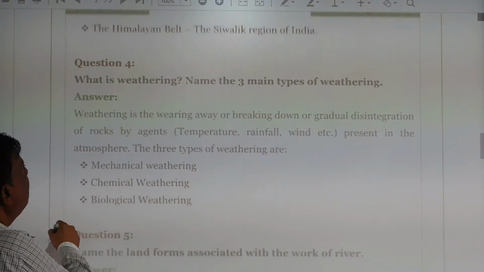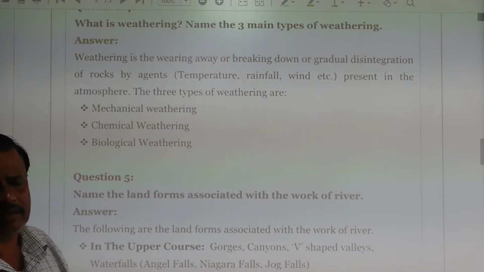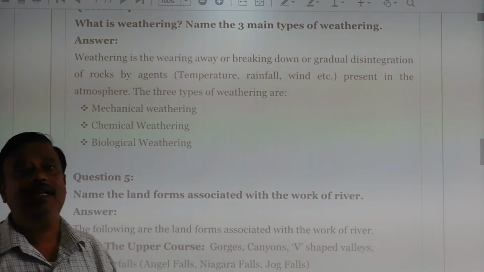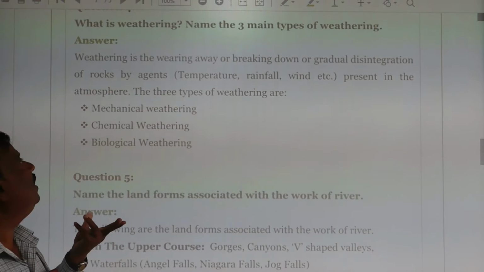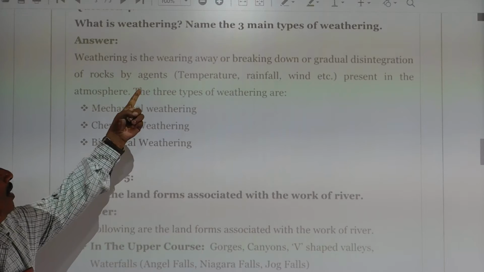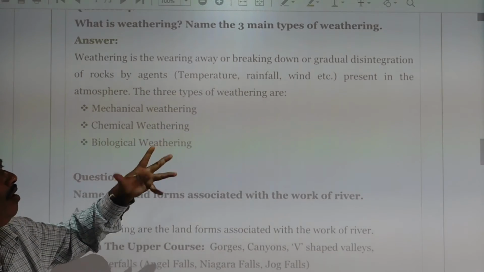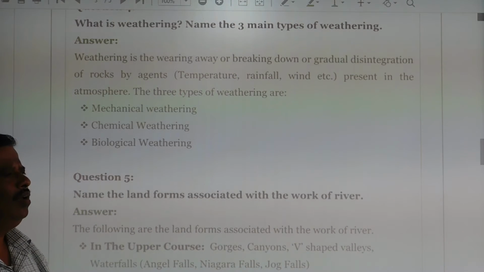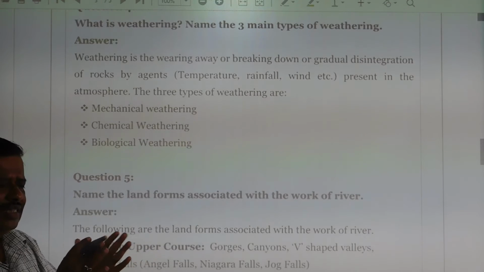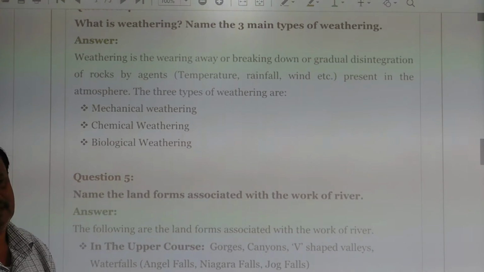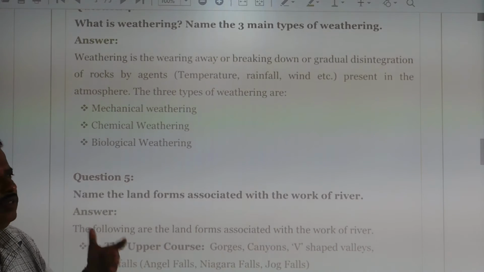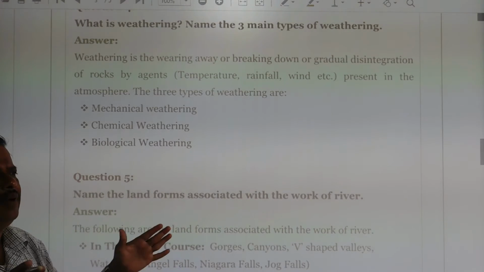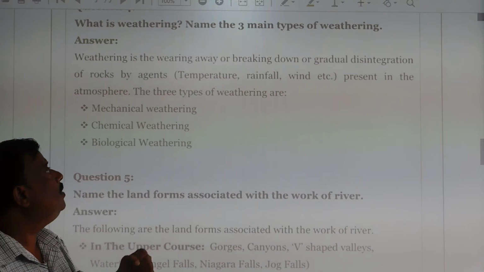Next, what is weathering? Name the three types of weathering. This is a very important question for your examination. Dear students, remember what weathering is and what types there are. Weathering means the wearing away or breaking down, or gradual disintegration, of rocks by agents. So disintegration or destruction into pieces by some agents is known as the weathering of rocks. The rock is destroyed by some agent. This is known as weathering.